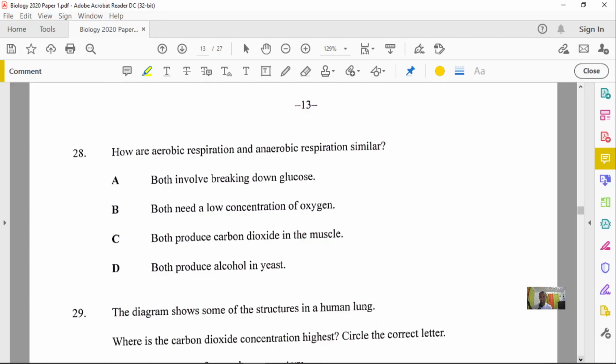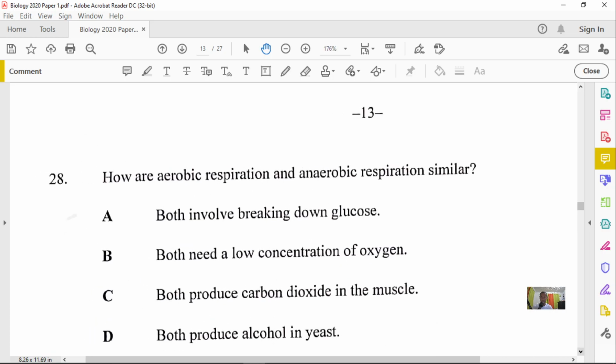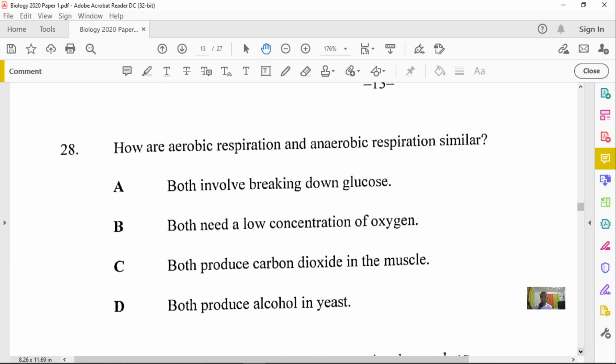Oxygen. And when we talk about anaerobic, it is without oxygen. Let me just go in a little bit more so we can get a better view of the question. For this one, it says both involve the breaking down of glucose. How is that sounding to you? Yes, all respiration requires what? Glucose as the source or the raw material.